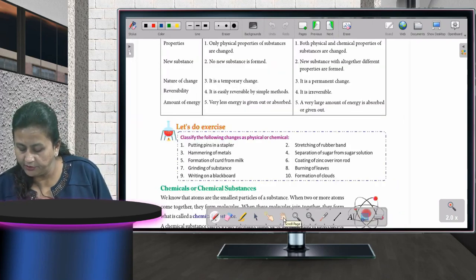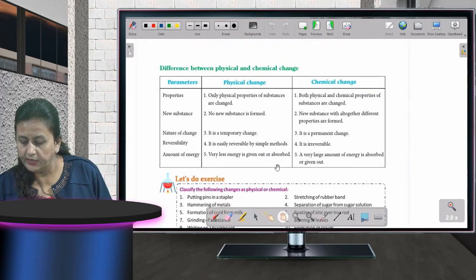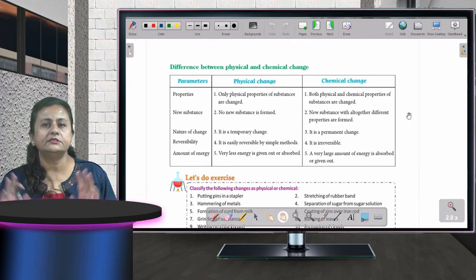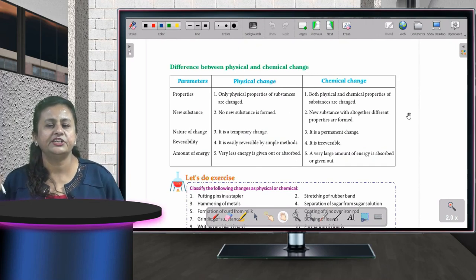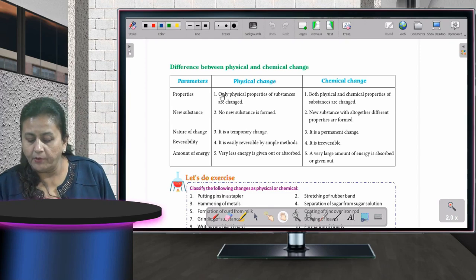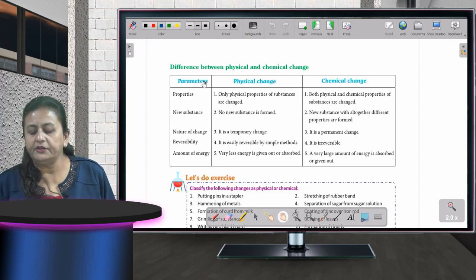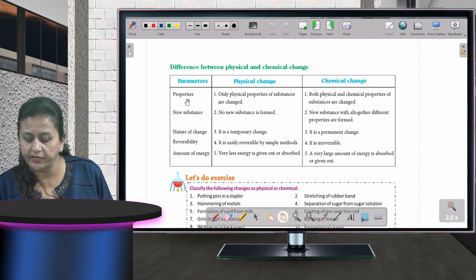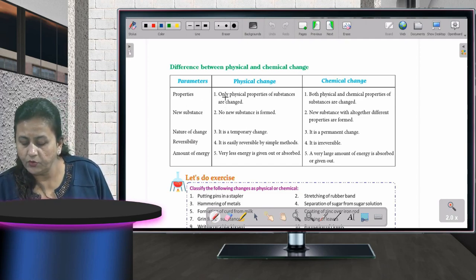This is very important. Please listen very carefully. Once this is clear, trust me, this chapter will become very easy for you. Okay? Properties. Now this is the difference between physical and chemical changes. In a physical change, only physical properties of substances are changed.